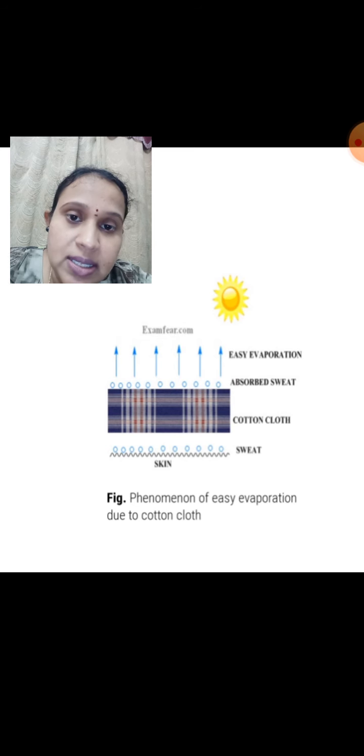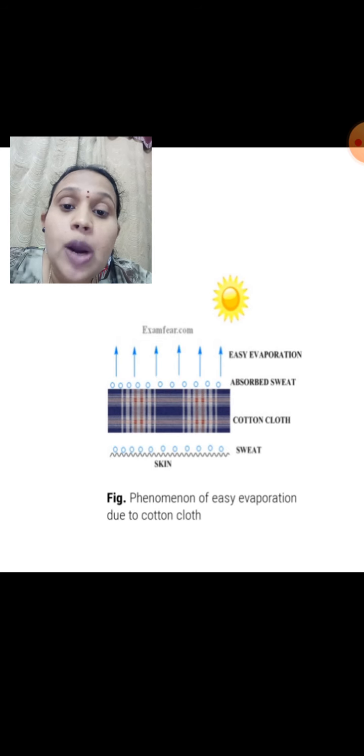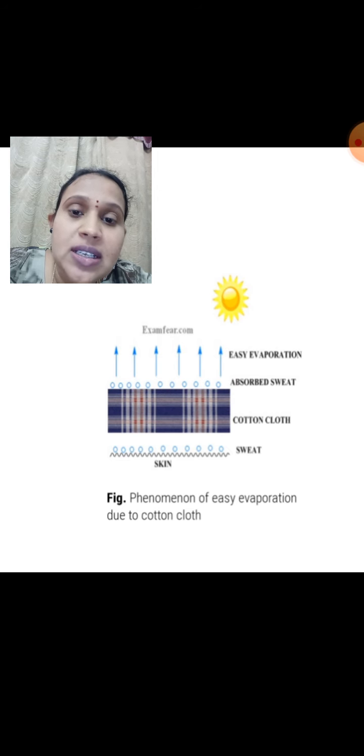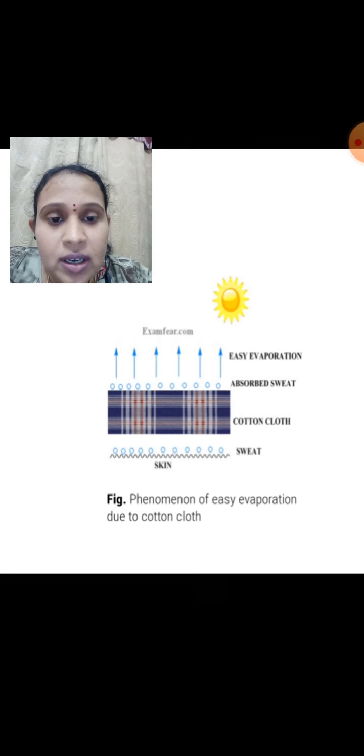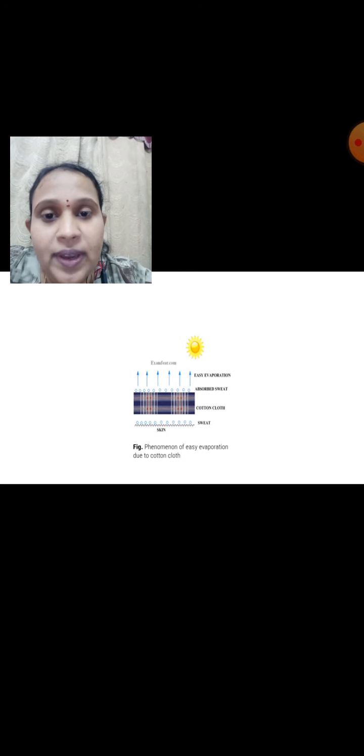The sweat gets absorbed by this cotton cloth, and this cotton cloth is exposed to the air. Thereby, this absorbed sweat gets evaporated easily into the atmosphere. How is it evaporated? By taking heat from our body. Once the heat is lost, we feel cool. Like that, if you wear cotton clothes in summer, you feel cool, comfortable, and it is skin friendly. That's the reason in general we wear cotton clothes in summer.